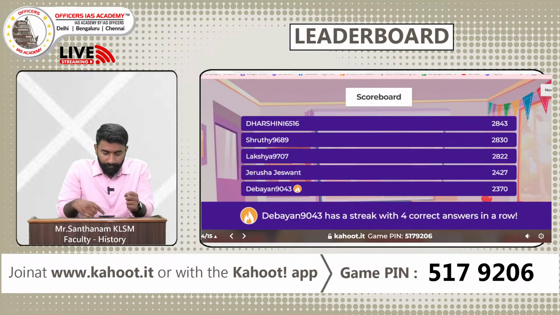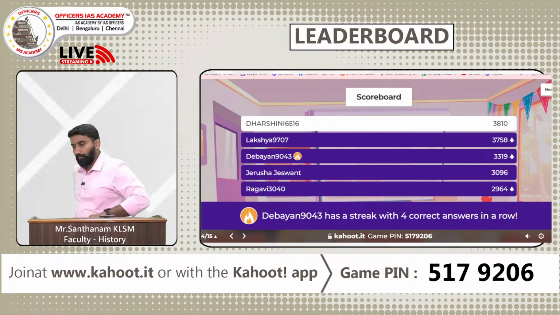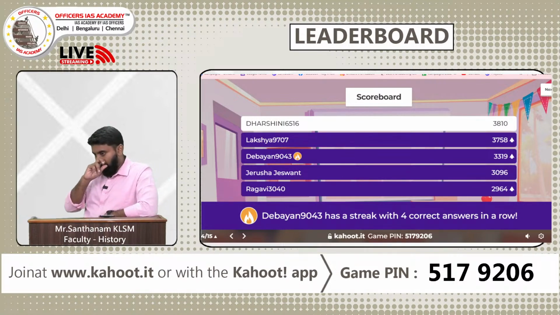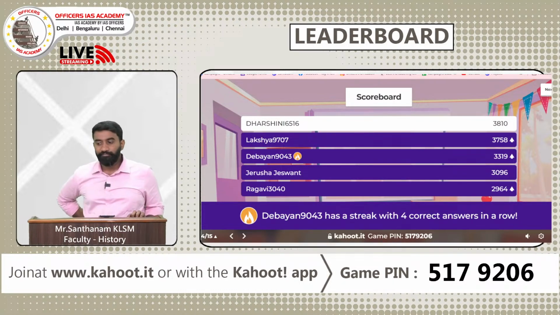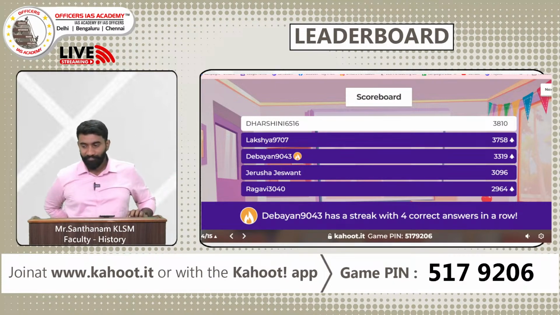So let's look at the leaderboard now. Okay, so Darshini retains the first place, but there is a change in places number 2, 3 and 5. Raghavi has come back into the top 5, and Jerusha Jaswant stays in the same place, and now you have Debayan as well as Lakshya. So 5 people in the top places, and Debayan has a streak of 4 correct answers in a row. Debayan has gotten pretty much all 4 answers correct, and let's look at the next question to see if Debayan can get the 5th one right also. Yes, next question.